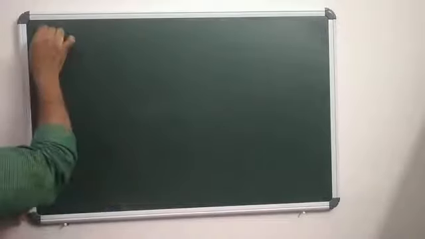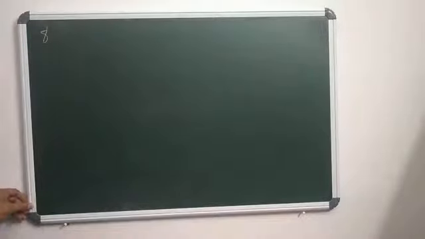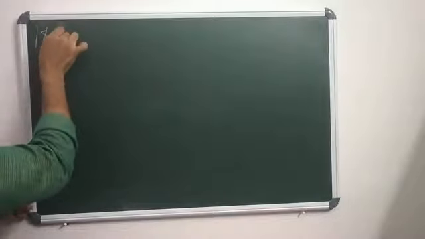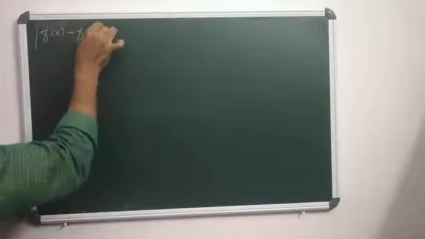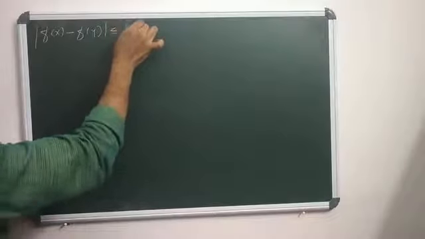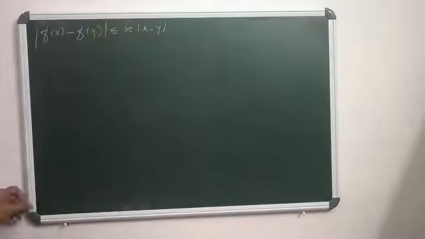So in the previous class we were discussing the Lipschitz condition and Lipschitz function. So what is a Lipschitz function? A function f is said to be a Lipschitz function if modulus of f of x minus f of y is less than or equal to k times modulus of x minus y. If any function f from A to R, or R to R, satisfies this condition, then that function f is said to be a Lipschitz function and k is said to be the Lipschitz constant.